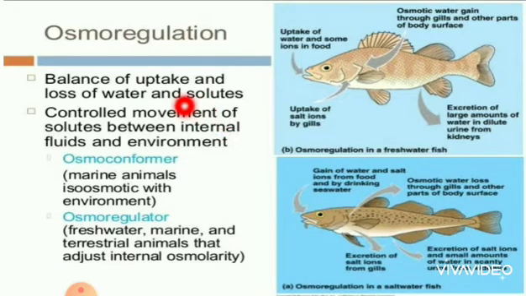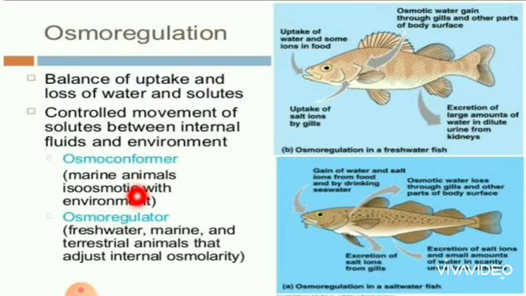It ensures that the fluids in the body do not get too diluted or concentrated. So osmoregulation is nothing but balance of uptake and loss of water and solutes. Controlled movement of solute between internal fluid and environment.